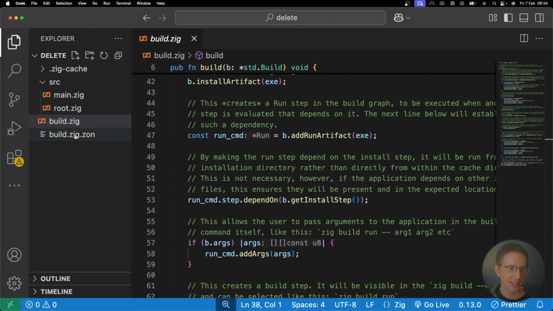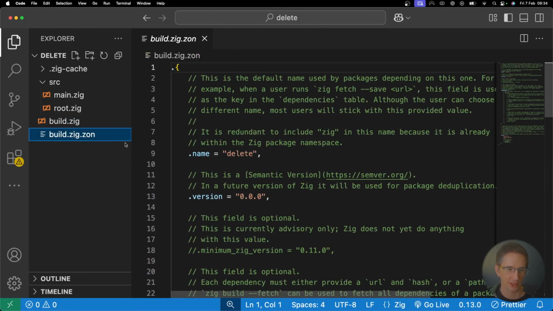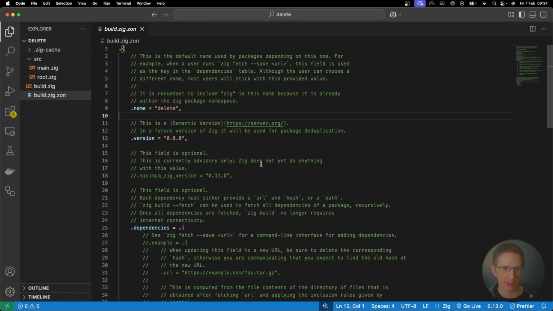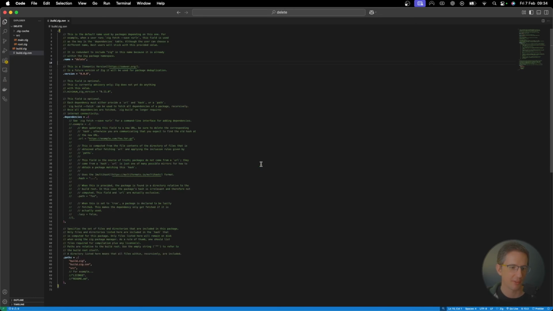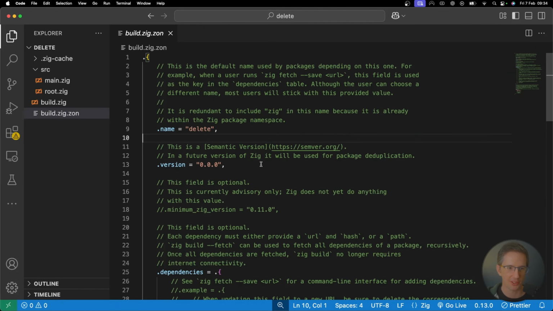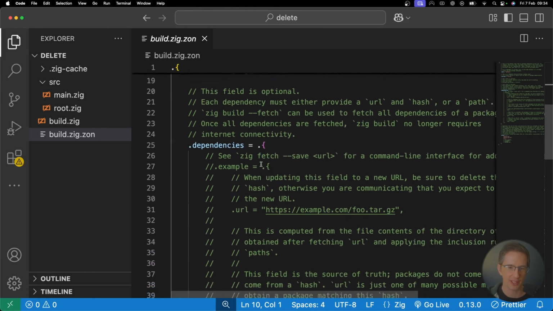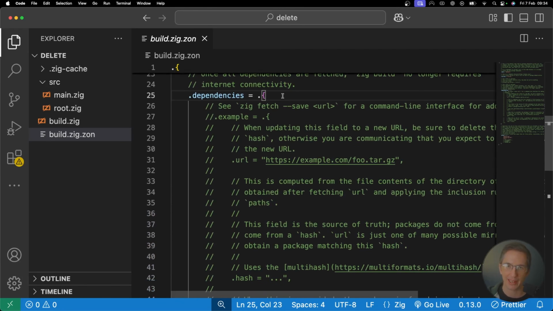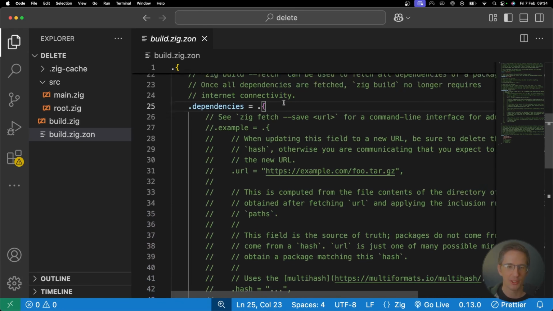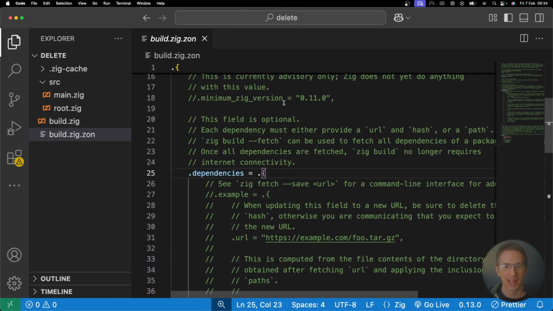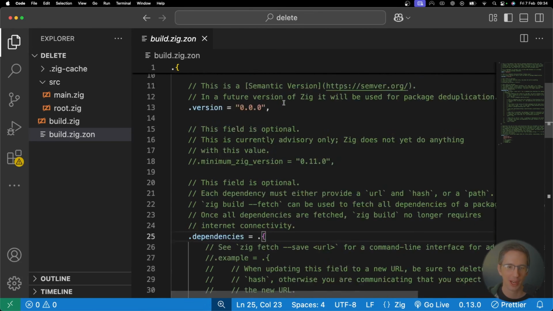That's great. And then here we've got our build.zig.zon, Zig object notation, just a bit like JSON, JavaScript object notation. This is our dependency file. I'm going to zoom out so you can see this because there are so many comments here. But you've basically got name, version, dependencies, and paths. Dependencies are where it's at. When we add a dependency, this is like adding a package, and we're going to use Zig's package manager to do that. I don't even know if I'm calling it the right thing.